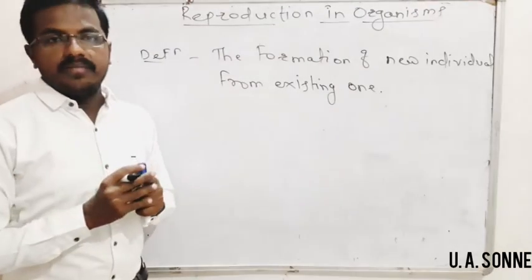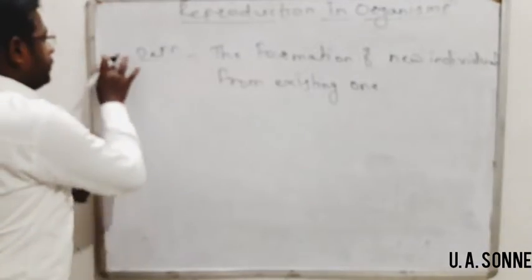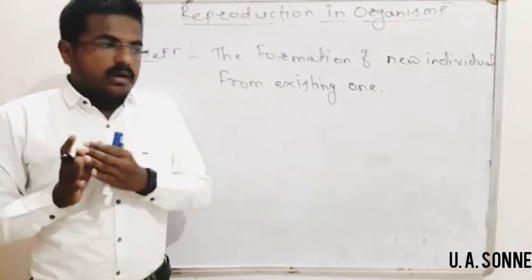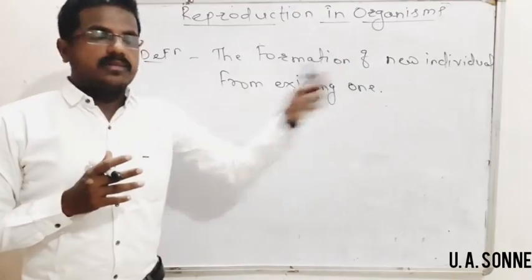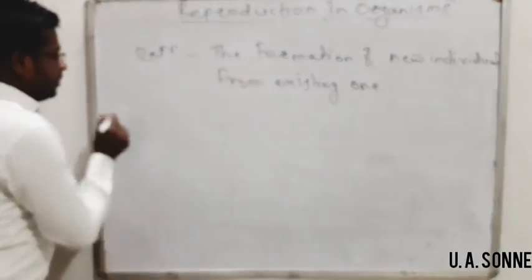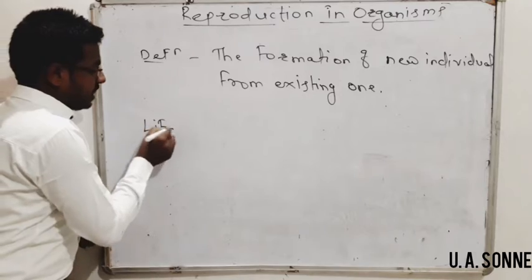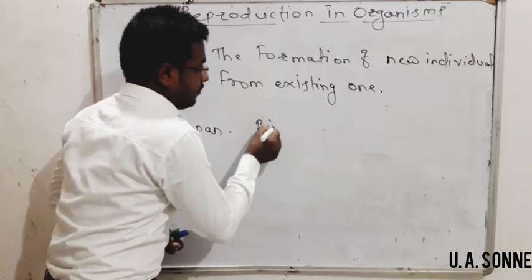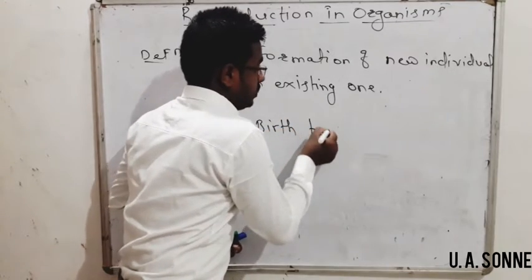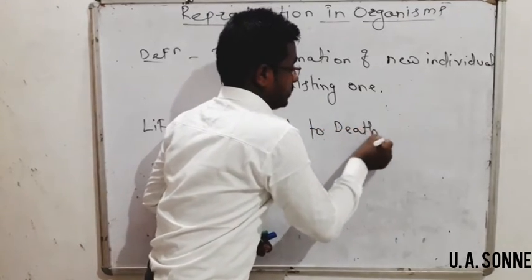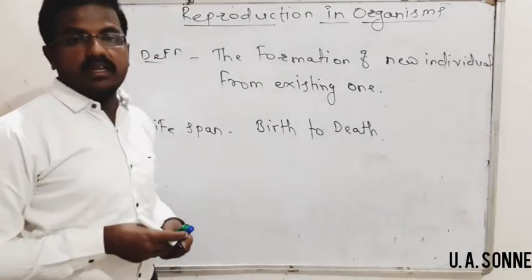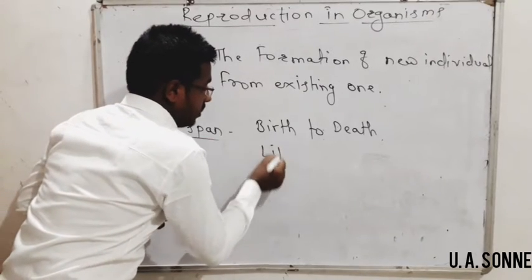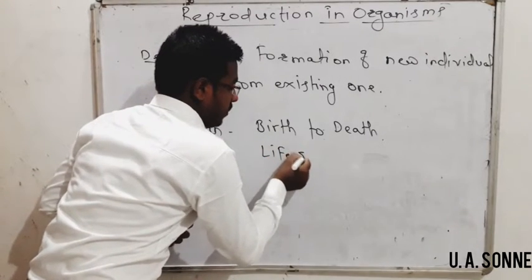So simple. And we have to understand one more thing: from the birth up to the death of a certain organism there is the lifespan. Lifespan is the concept in which we see the time period from birth to natural death of an organism. And this lifespan has different stages. We will understand different stages of lifespan.